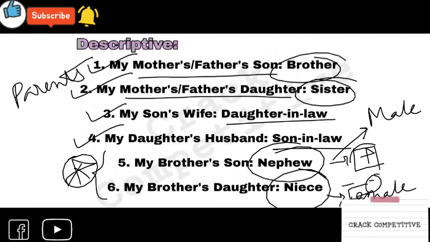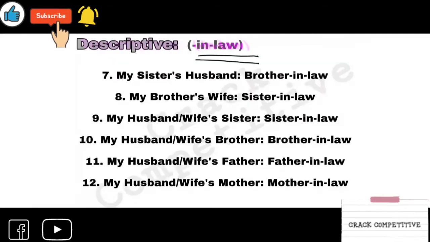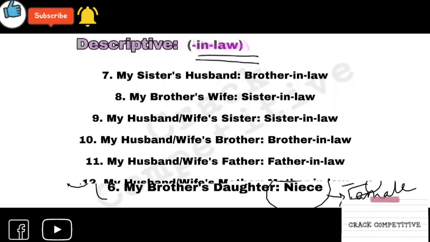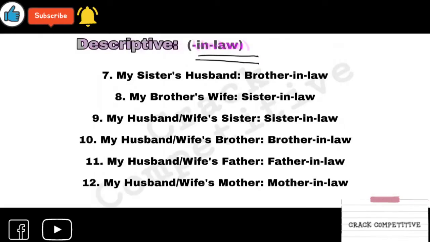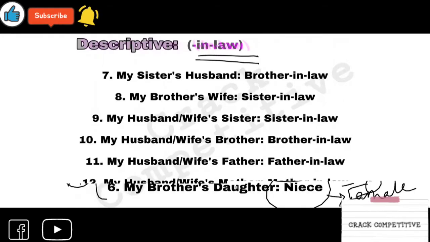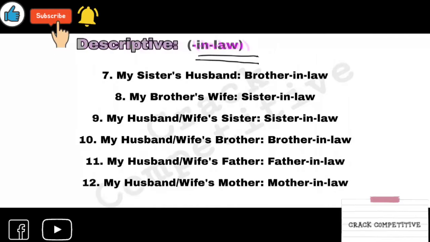Moving to the next one, it is the part of in-laws. We have learned son-in-law and daughter-in-law. There are also different parts related to in-laws. This is also an important part. This whole set of in-law relations is a bit confusing, so listen carefully and remember it also.